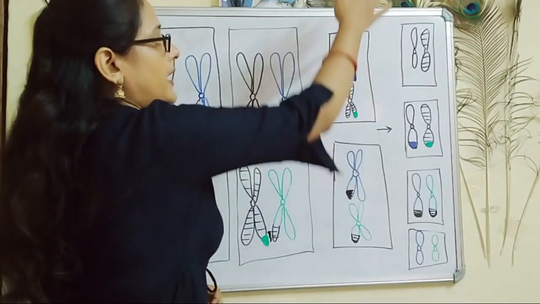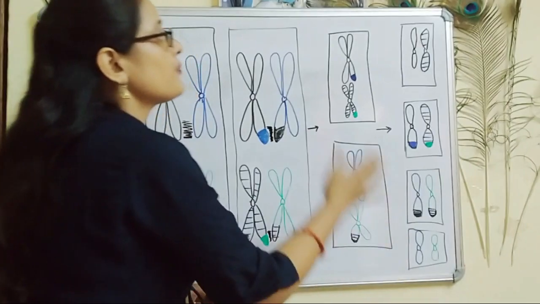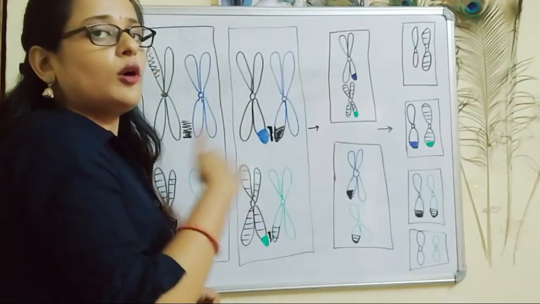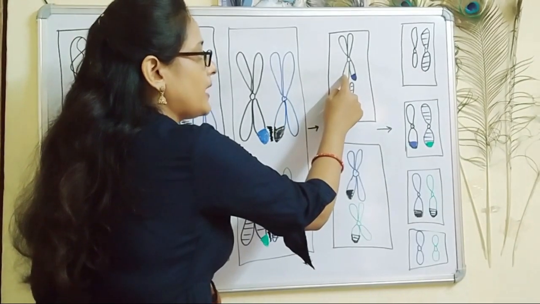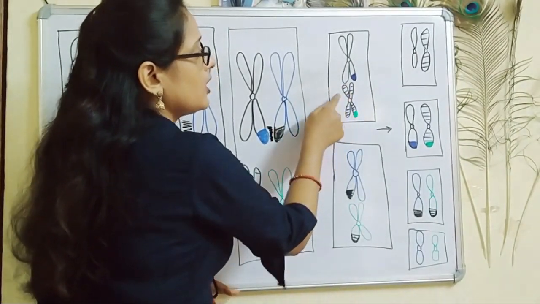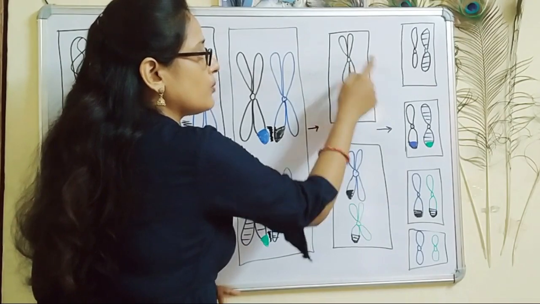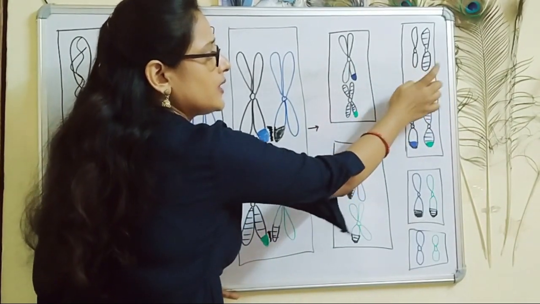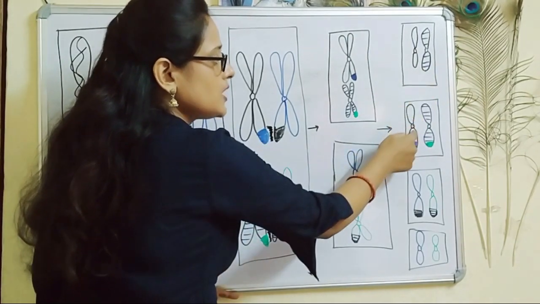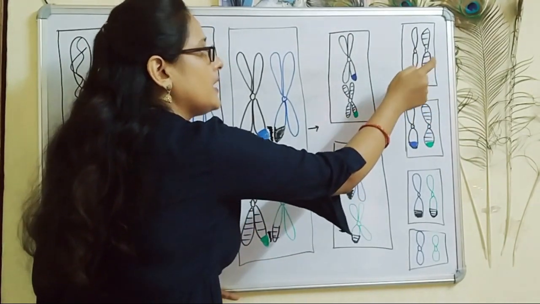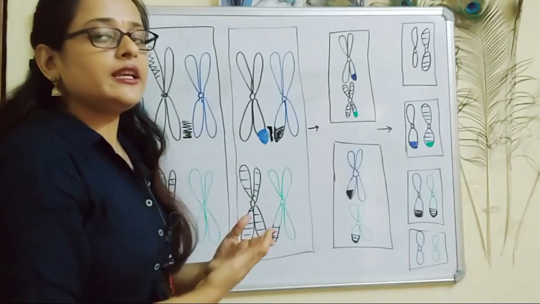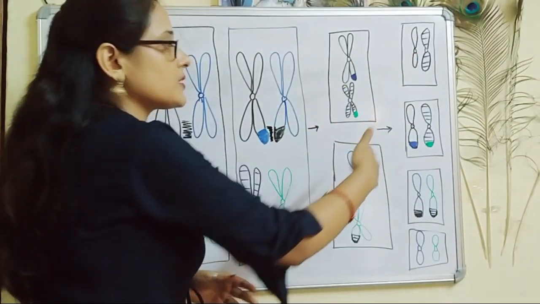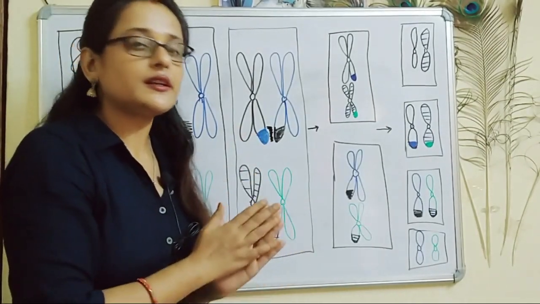As a result, at the end we are having 4 cells, and these 4 cells will have different combinations, because this chromatid can move with this chromatid, or this chromatid can move with this chromatid. So this chromatid can have this one along with it in this cell. This can have this one along with it in this cell. So there can be any probability, or any combination of chromosomes. This is the law of independent assortment.